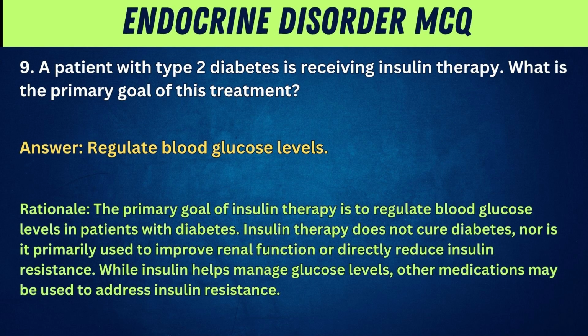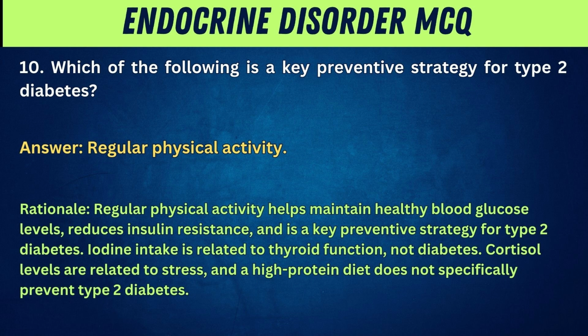10. Which of the following is a key preventive strategy for type 2 diabetes? A. Increased iodine intake. B. Regular physical activity. C. Reducing cortisol levels. D. High protein diet. Answer: Regular physical activity.